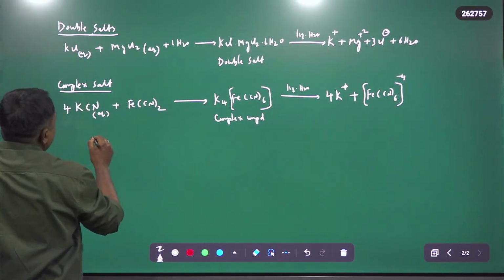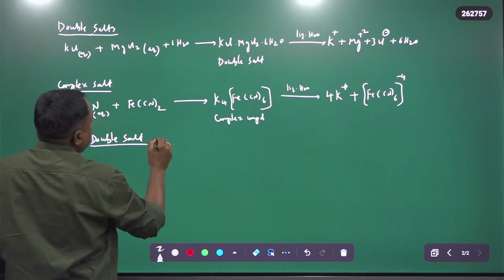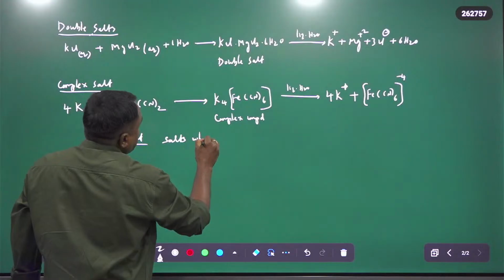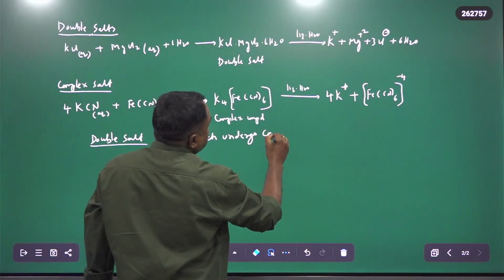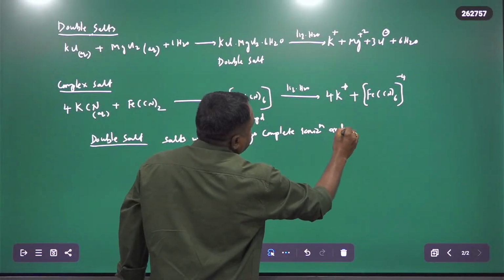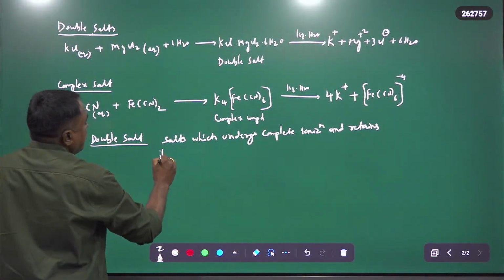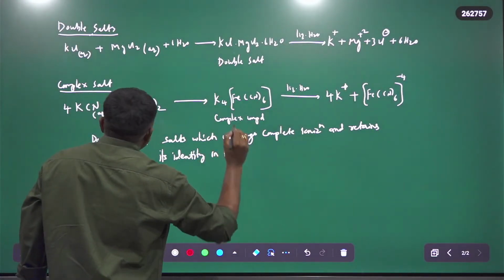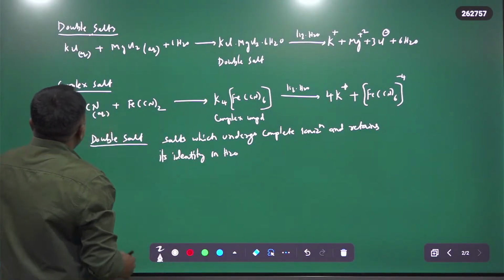Therefore, we can define a double salt. So what is a double salt? A double salt is defined as the salt which undergoes complete ionization and retains its identity in water. So this is called a double salt. Why and how it retains its identity, I will explain now.